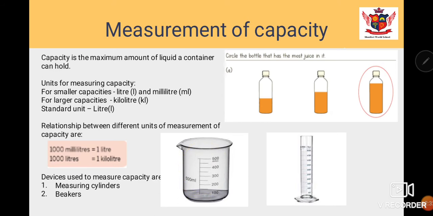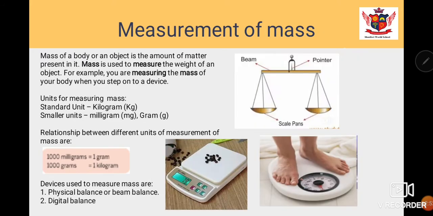In the same way, we have different sizes, it depends. We have 100 ml also, we have 500 ml also, we have 1000 milliliter capacity beaker also, according to their size. In the same way, we have different sizes for these measuring cylinders also.